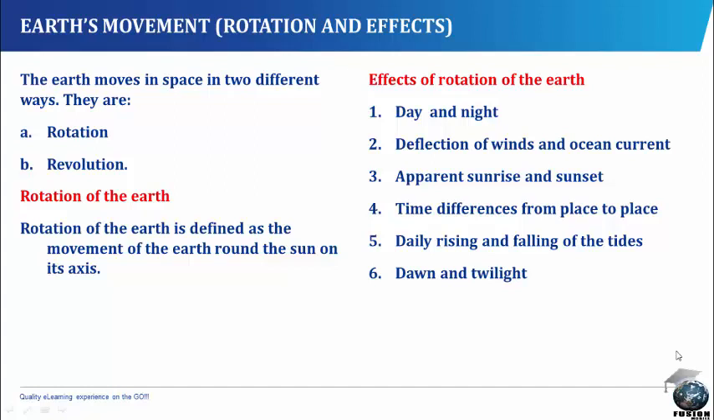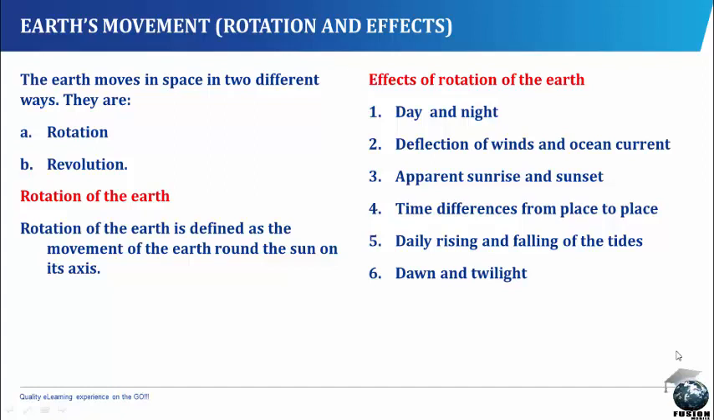2. Deflection of winds and ocean currents. The rotation of the Earth causes winds and ocean currents to be deflected to the right of the direction in which they move in the northern hemisphere, and to the left of this direction in the southern hemisphere.